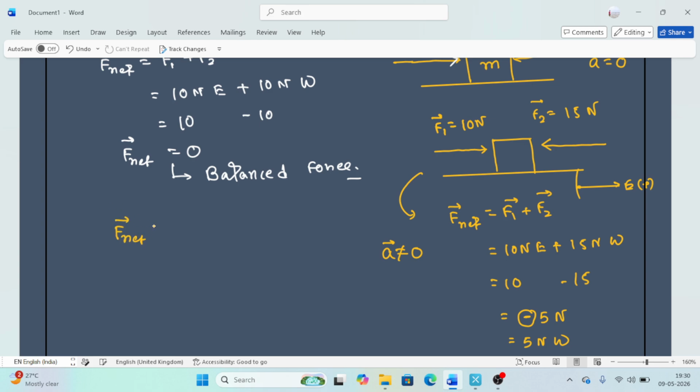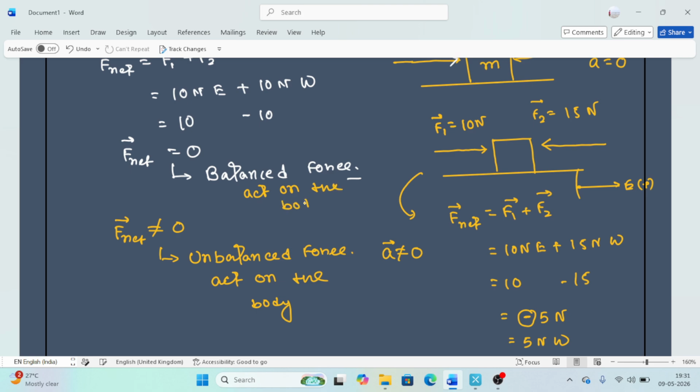If F net is not equal to 0, then you can say an unbalanced force acts on the body. For F net 0, it is a balanced force and the acceleration will be 0. In this situation F net is unbalanced, but the acceleration will not be equal to 0.